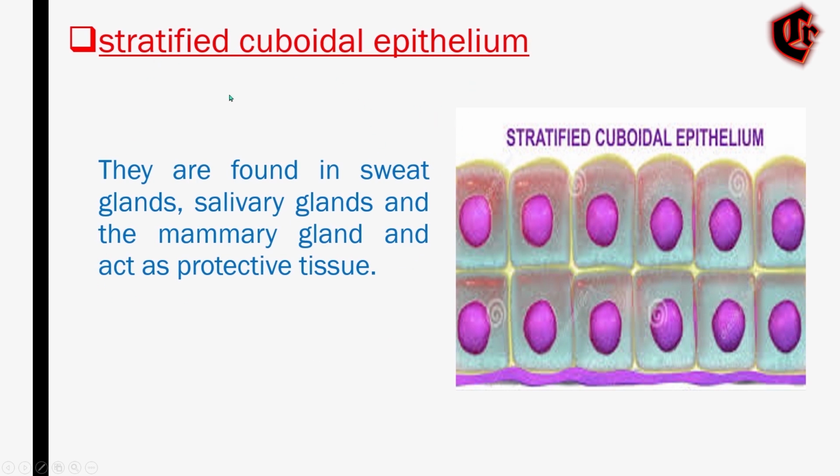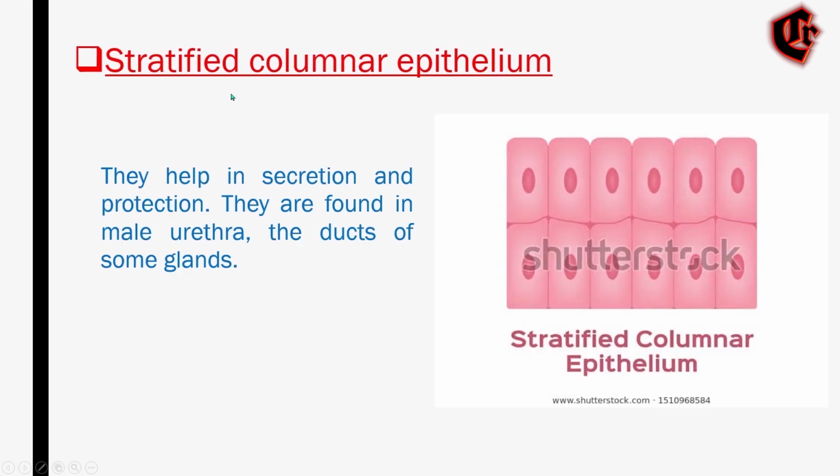And now we'll see about stratified columnar epithelium. These tissues are found in the male urethra and ducts of some glands, and they are composed of column-shaped cells, you can see here, arranged in multiple layers, that is more than one layer. These tissues help in secretions and protection, and also like the others, they will protect the underlying tissues.